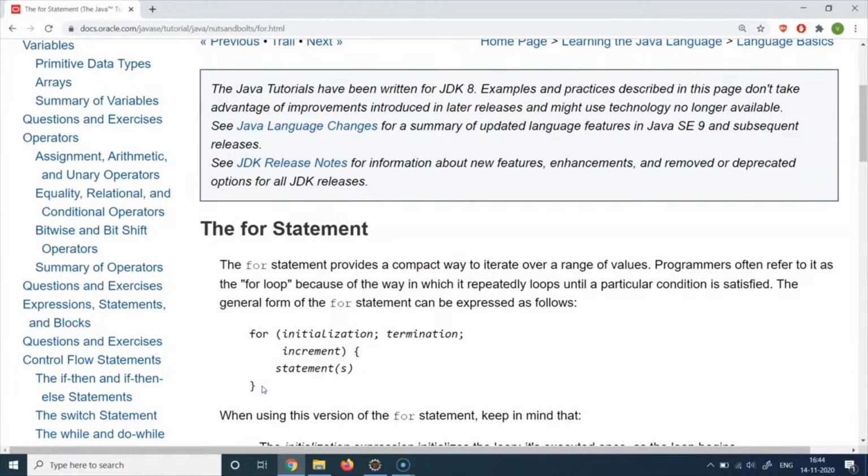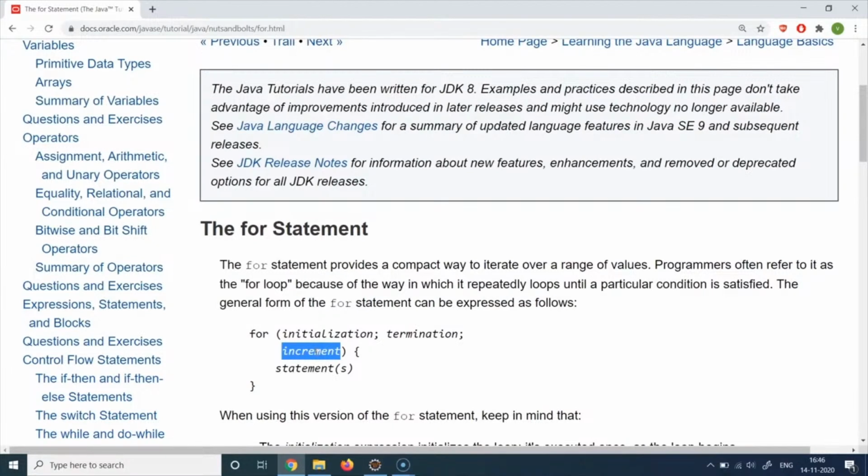And let's also try to compare it with a while loop so that we can understand how it compares. If we see the syntax, we first see the term initialization, then we see the term termination, and then we see the term called increment. Now, if I try to compare it with a while loop, there also you basically did these three things.